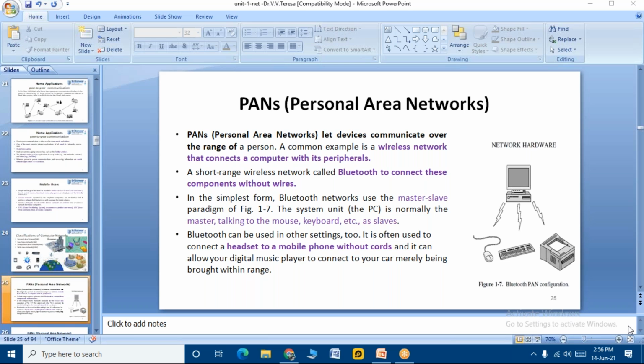Ashwin, you wanted to tell something? Home Wi-Fi, ma'am. Home Wi-Fi, very good, Ashwin. Excellent example. Students, you all know the limit and the range of coverage of home Wi-Fi. So that is your personal area network. Excellent. Any other examples? Vikas is saying personal hotspot. Very good, Vikas. Personal hotspot is another beautiful example for personal area network.